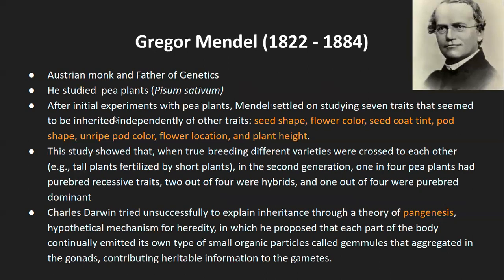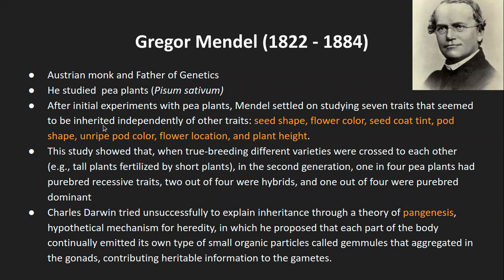After the initial experiments with pea plants, Mendel settled on studying 7 traits that seemed to be inherited independently. Traits are physical characteristics. So he studied 7 different physical characteristics that he felt were inherited.